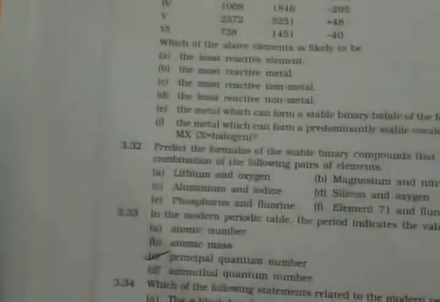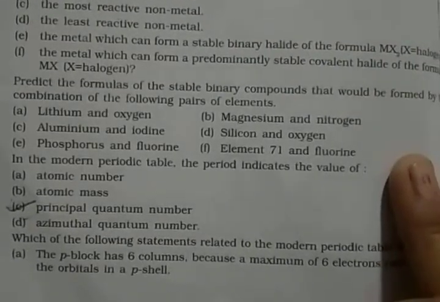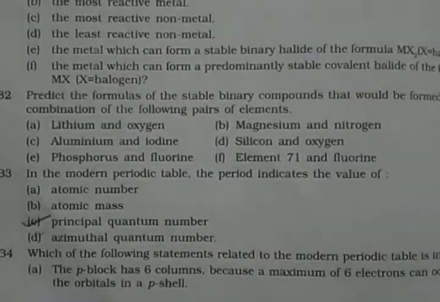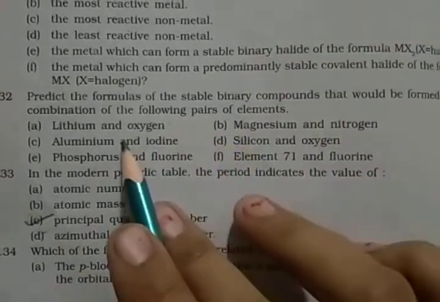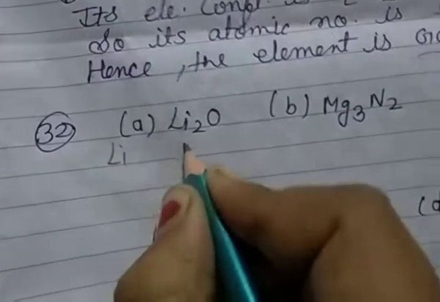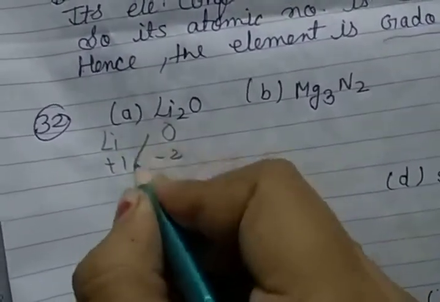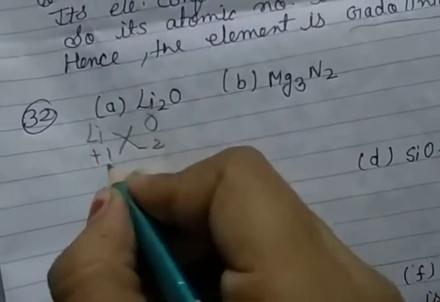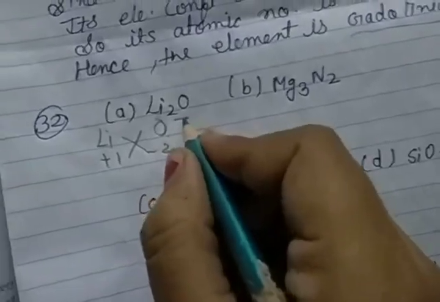Then question number 32. Predict the formulas of the stable binary compounds that would be formed by the combination of the following pairs of elements. Formulas we have to find. So first is lithium and oxygen. Lithium Li, oxygen O, lithium plus 1 and oxygen minus 2. So cross multiply, 2 going down side of lithium, so Li2, and 1 going down side of oxygen, so Li2O. This is the formula.